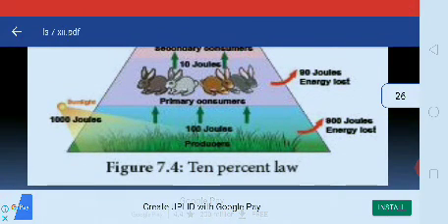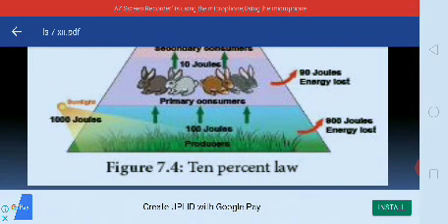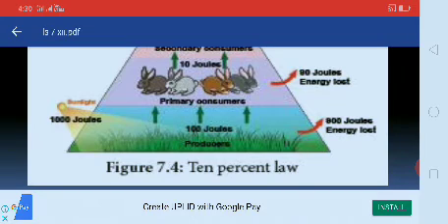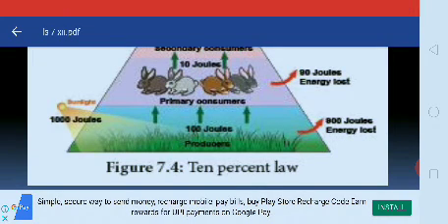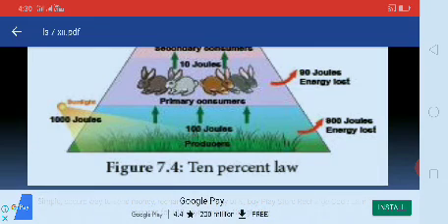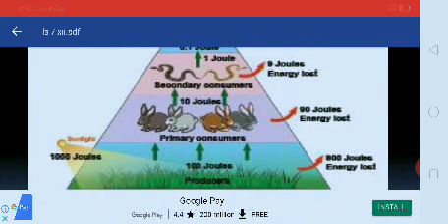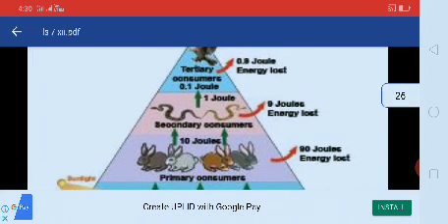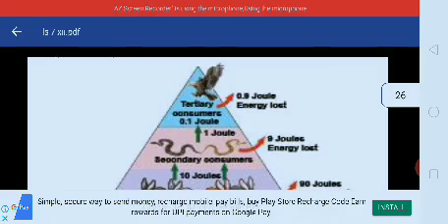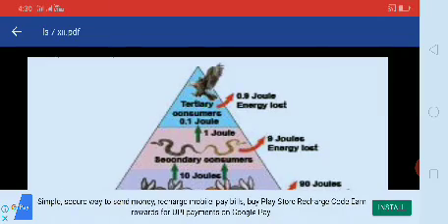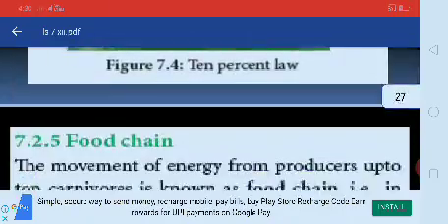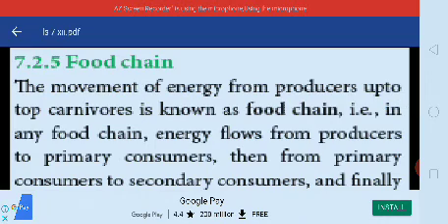In the 10% law, producers obtain 1000 joules from sunlight, then 100 joules is present, and 900 is lost. Then in the second step, only 10 joules are obtained and 90 joules are transferred. Here there is 1 joule, 9 joules. Here there is 0.1 joule, then 0.9 joule is lost. Next we pass on to food chain.